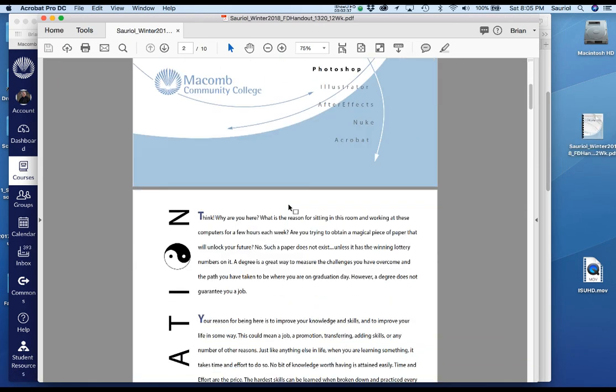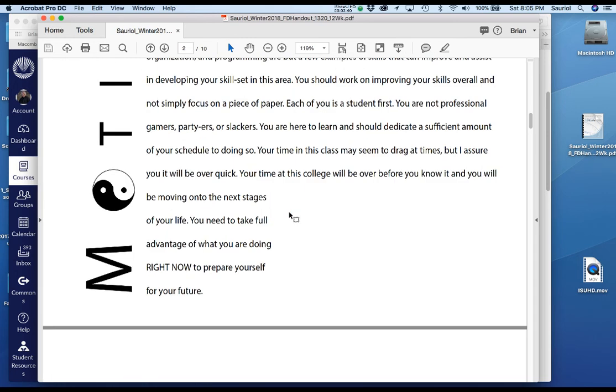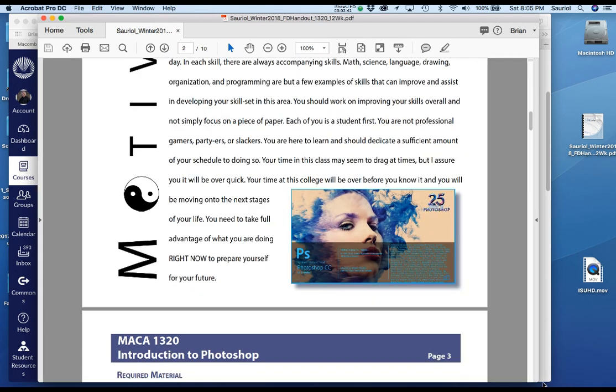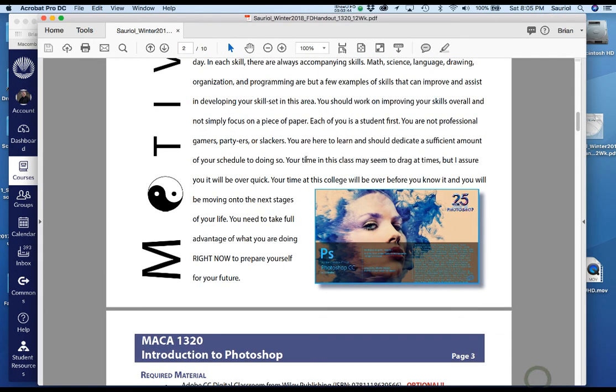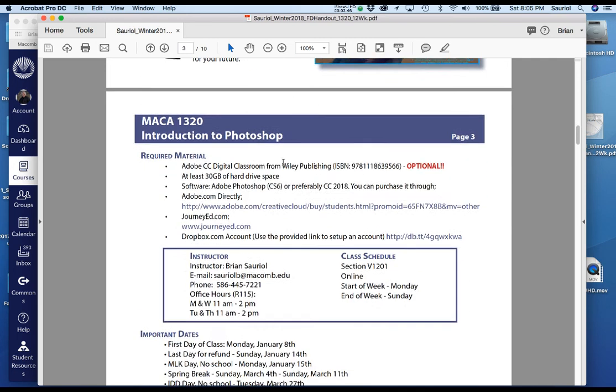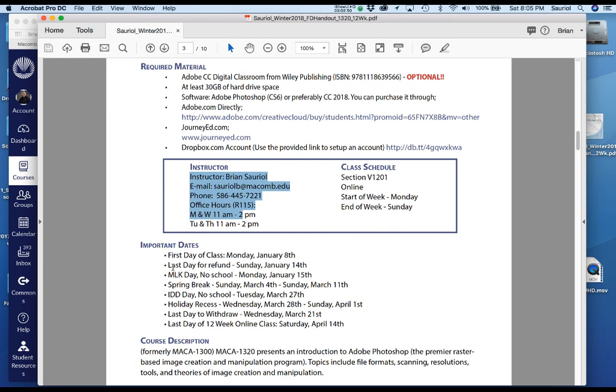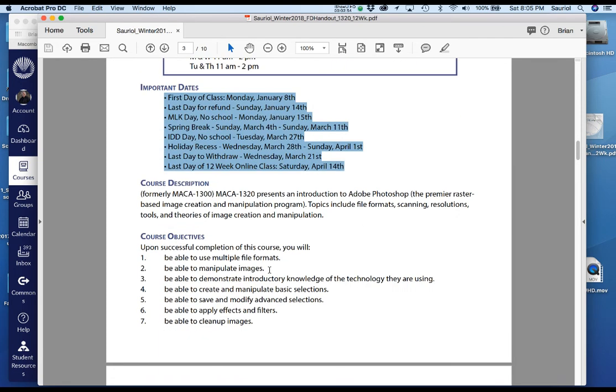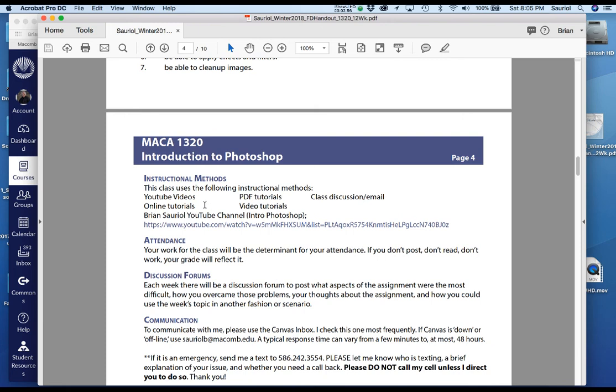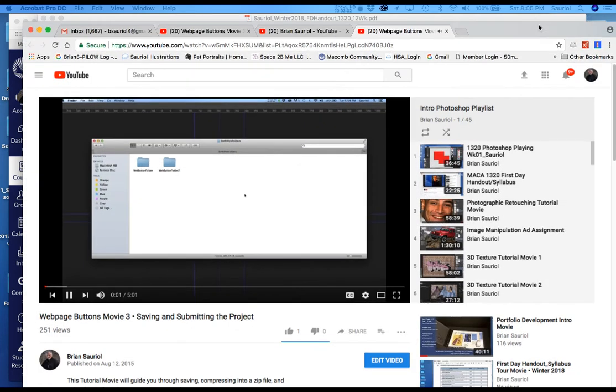So I'm going to advance forward on this. I'll zoom in a little bit so you can see what I'm talking about, and I'll go back and forth between the syllabus and Canvas. Of course, it has who I am and how to contact me. It has all the dates that are pertinent to this winter 2018 semester. And it has everything in it that you will need, even a link to my YouTube channel. So if you click that, you come up to my YouTube channel right there.